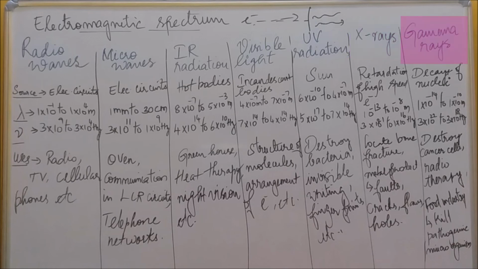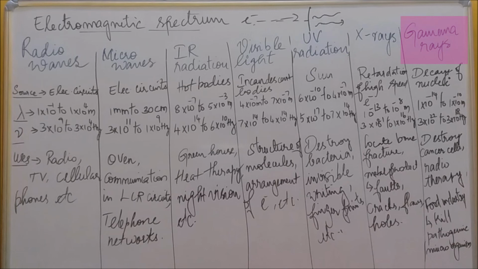The last thing is gamma rays. And gamma rays are highly penetrating radiation because they have the highest frequency among all. Okay, the main source of gamma rays is the decay of nuclei. Which means, consider uranium, it is going to decay itself or break out. In that there will be a radiation produced, waves, that is the gamma waves.